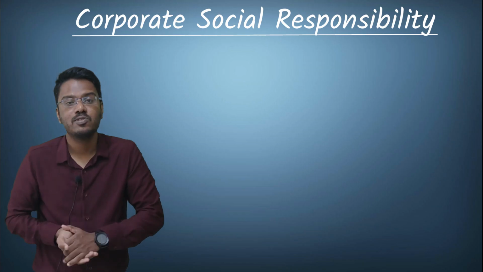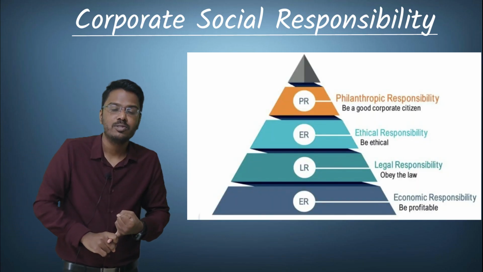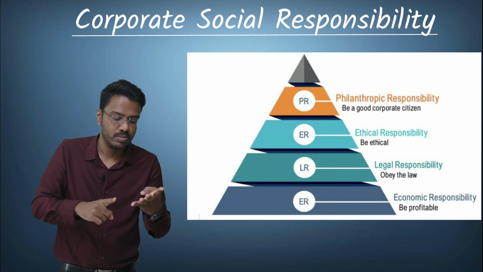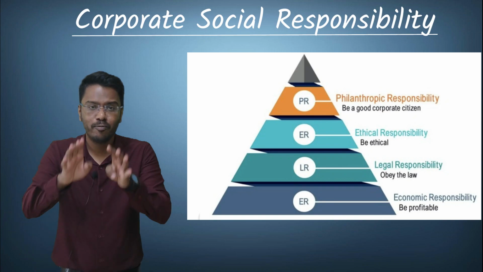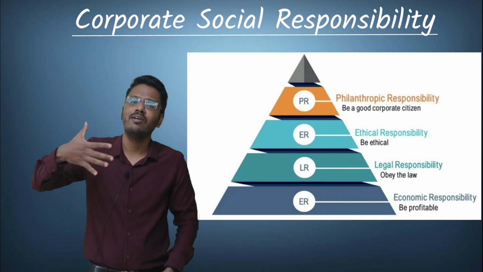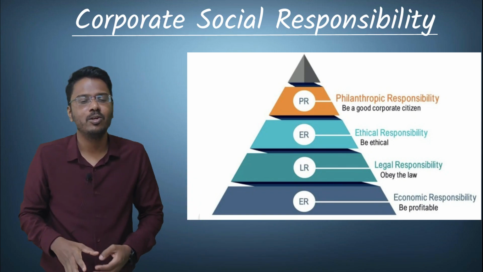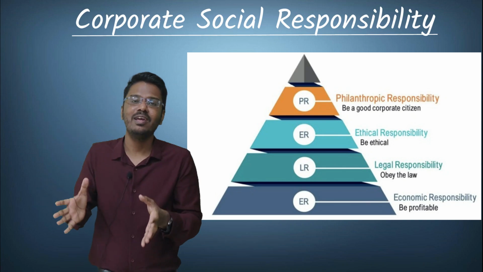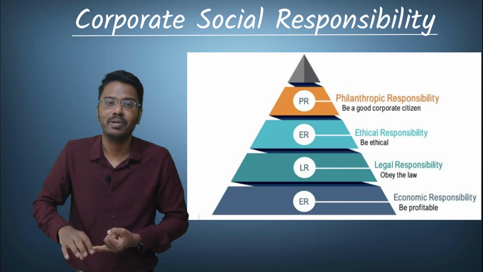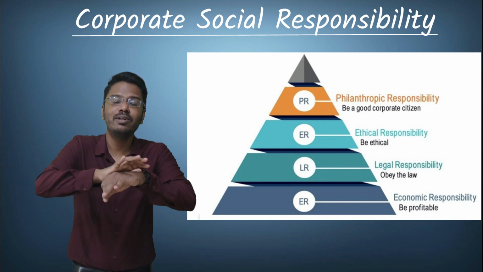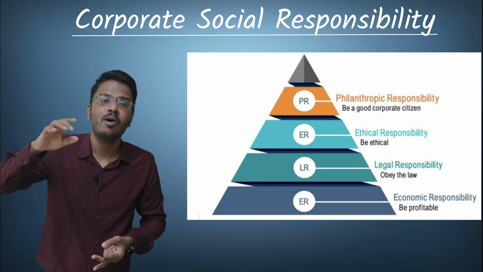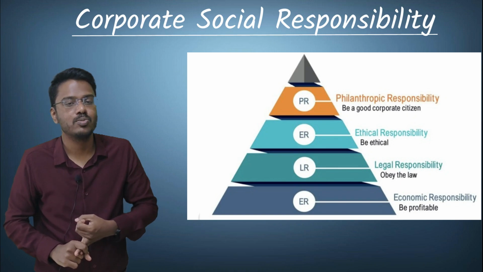And the four levels of CSR are economic responsibilities, legal responsibilities, ethical responsibilities, and philanthropic responsibilities. Economic responsibilities means the first responsibility that the company should satisfy, because every company or every business has been incorporated to make some profit. First, they need to make some profit to compensate their shareholders. There will be employees working in that company. They need to pay them salary. So after satisfying these monetary responsibilities, these economic responsibilities, only then we should move on to the next responsibility.